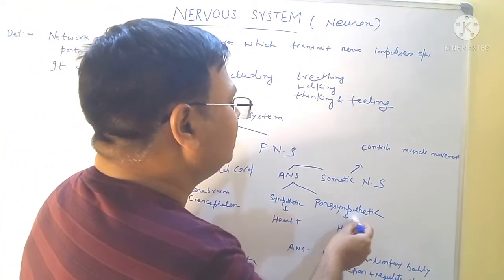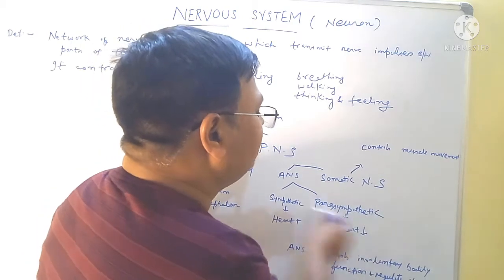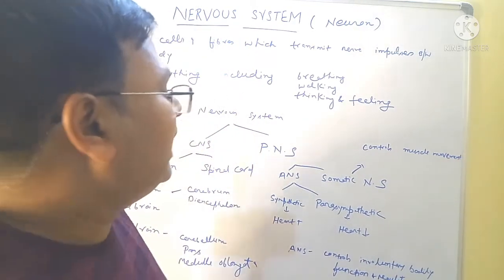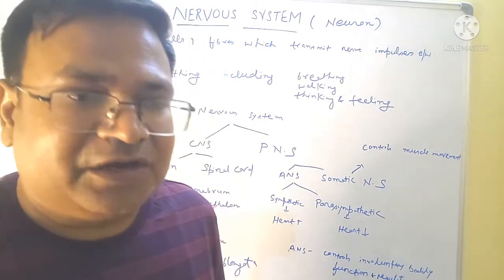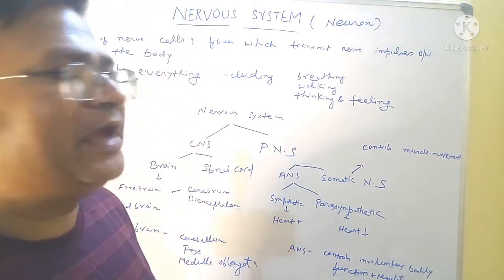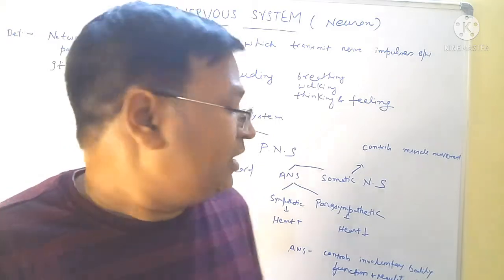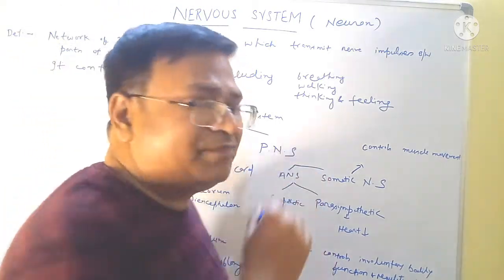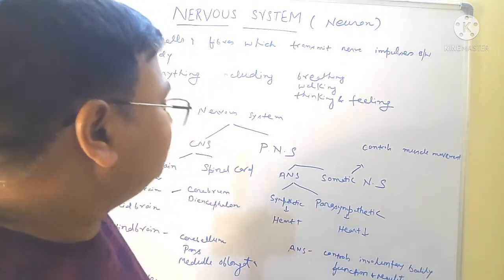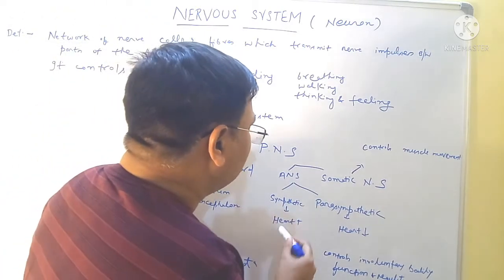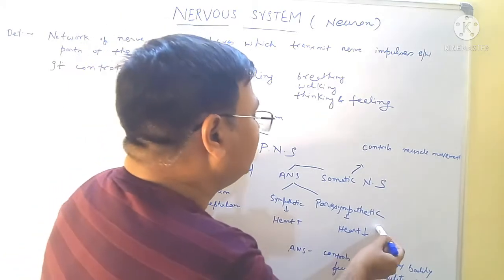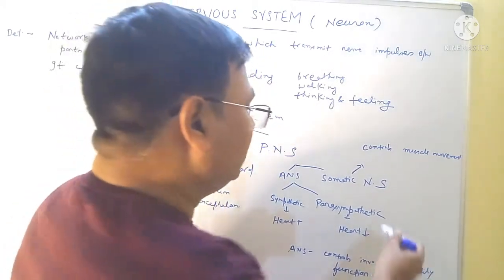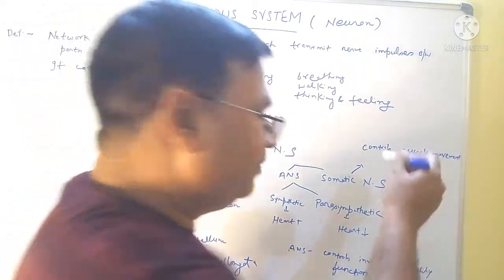The parasympathetic is related to the vagus nerve, and the sympathetic and parasympathetic systems have different actions on different organs. I will describe the autonomic nervous system in my next YouTube video. The sympathetic increases the heart rate, and the parasympathetic decreases the heart rate, which is the vagal action, that is bradycardia.